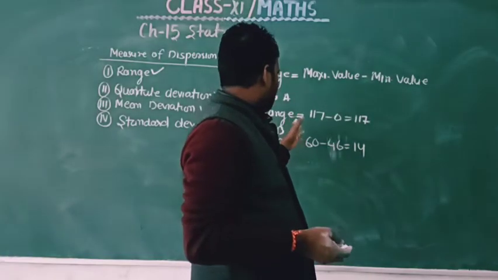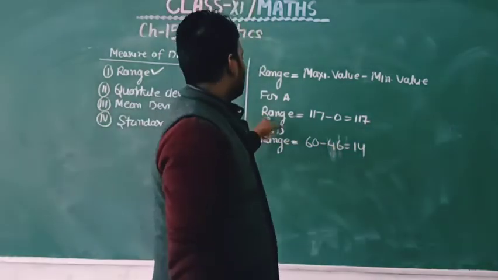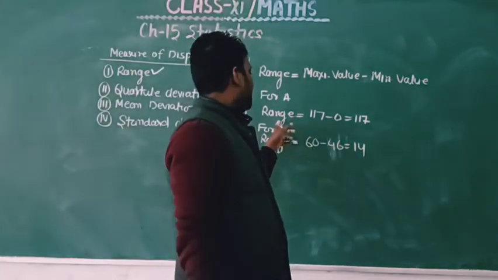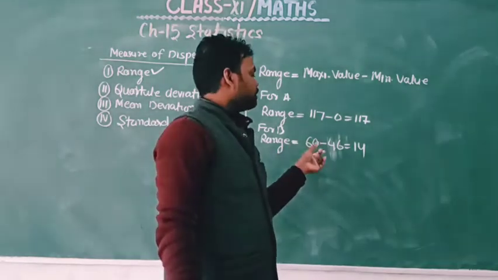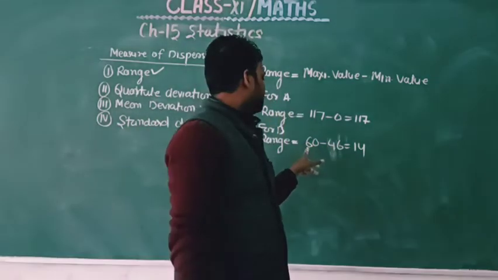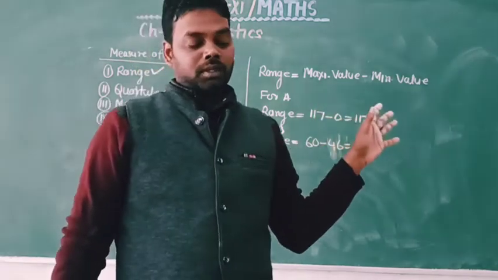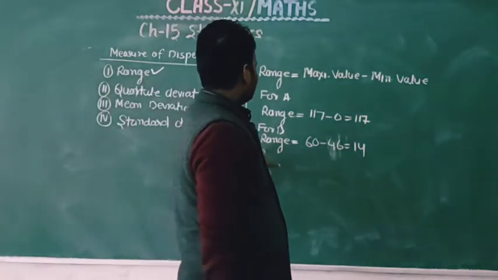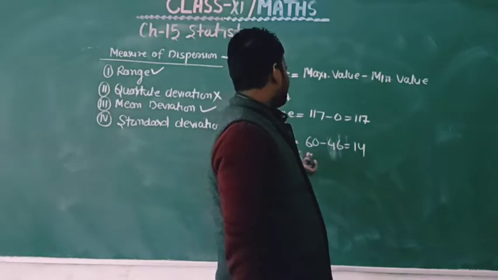So from these two values it is clear that the range, which is also called variability, of batsman B is less in comparison to A. The variability of batsman B is less than the variability of A. So batsman B is better.